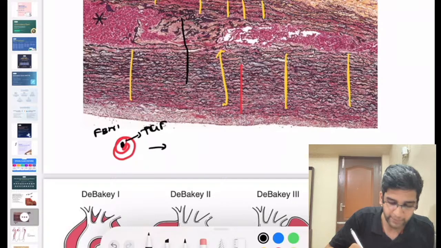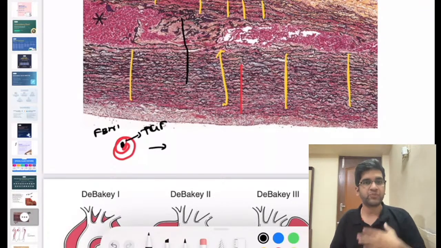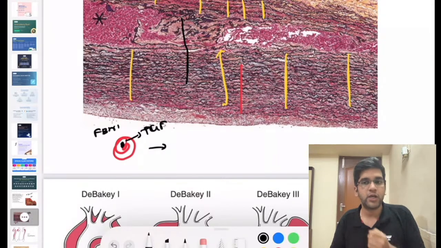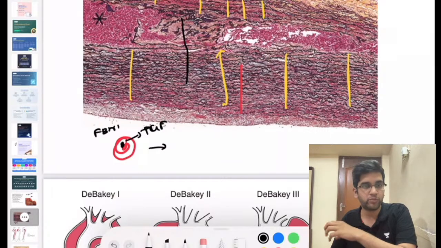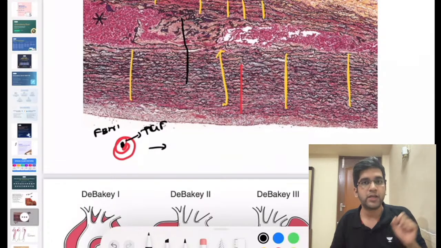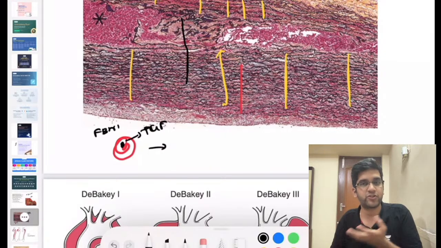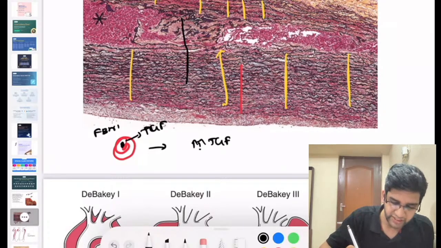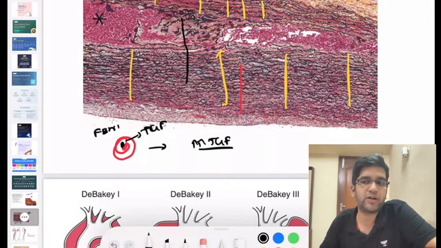So normally, for you and me, TGF beta will always be suppressed because TGF beta can cause damage to elastic fibers. So when a person has Marfan syndrome, there is a mutation in fibrillin, and they won't have a stable fibrillin. So can I say in patients with Marfan syndrome there'll be more TGF beta? Obviously, there's going to be more TGF beta. Now the aorta doesn't have receptors for TGF beta.